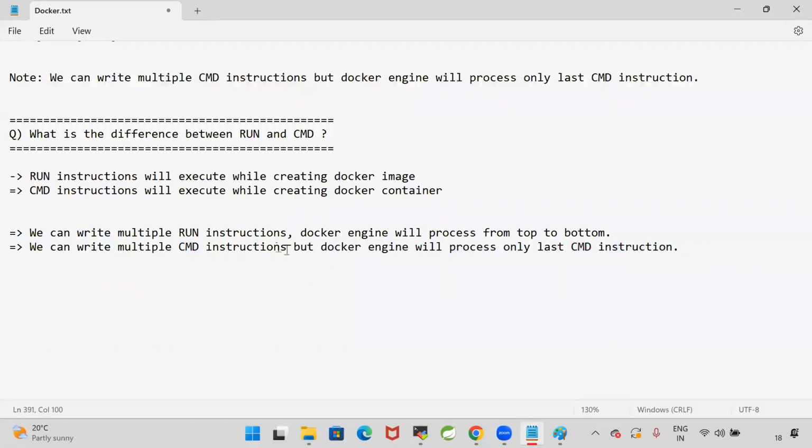There is no use of writing multiple CMD instructions in the Docker file. Are you guys clear with my point?